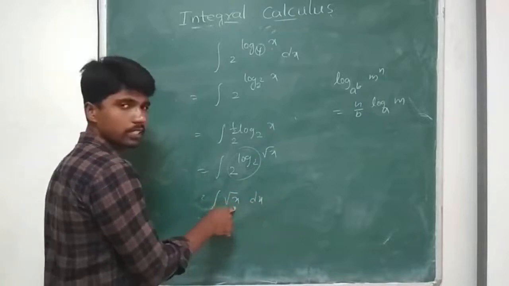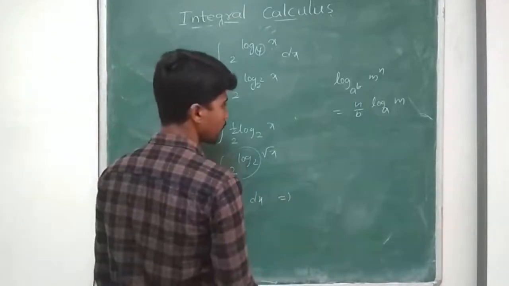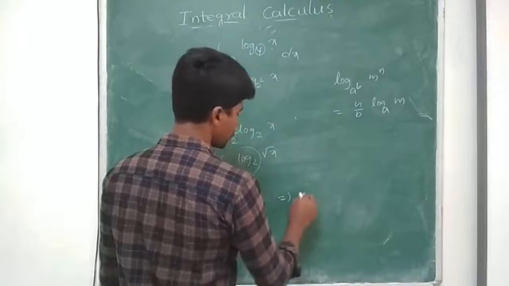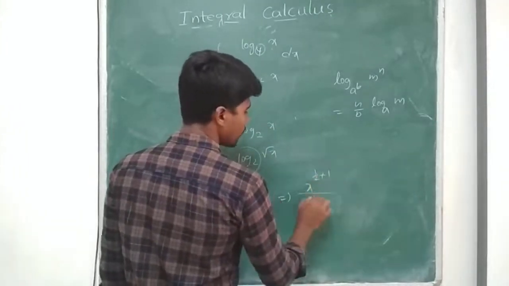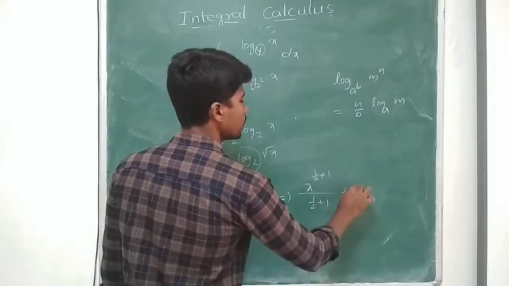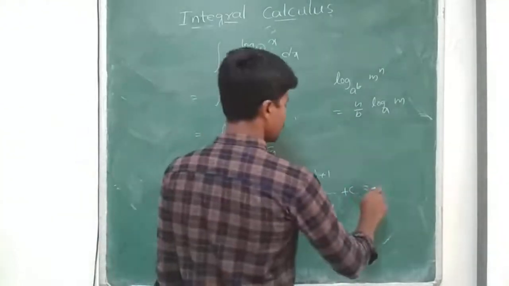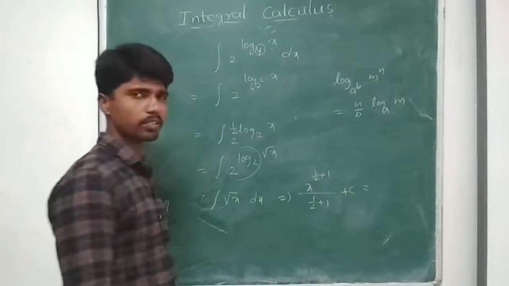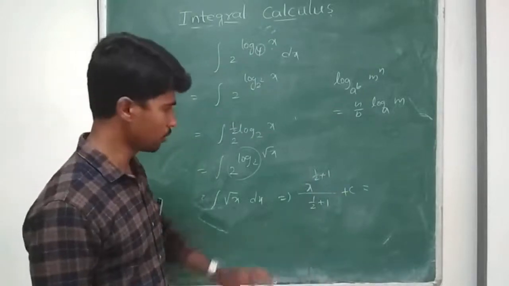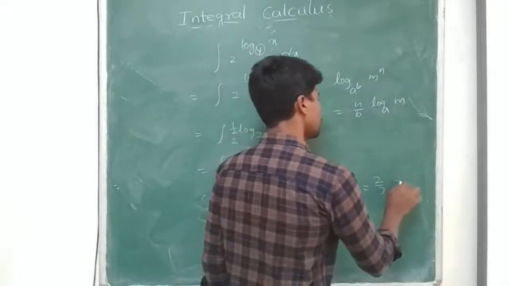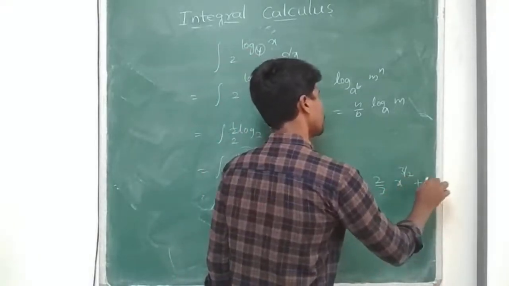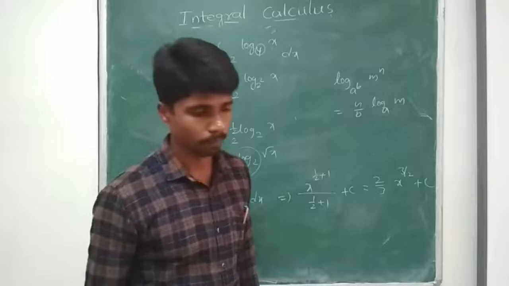Root x represents x to the power of 1 by 2, so I can apply the x to the power of n formula. Which is x to the power of 1 by 2 plus 1 by 1 by 2 plus 1, plus c. 1 by 2 plus 1 is 3 by 2, so its reciprocal, 2 by 3 into x to the power of 3 by 2 plus c.